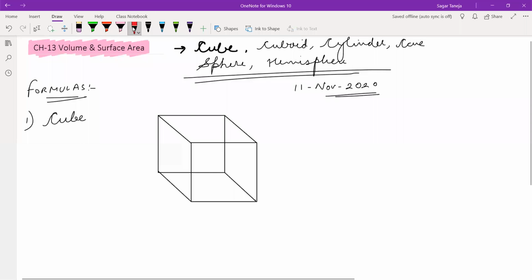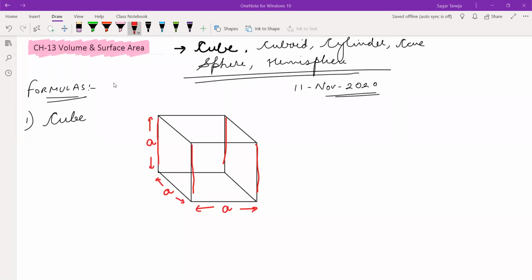So here is a cube in front of you. In a cube, all the sides are the same. This is length, this is breadth, and this is our height, and all are the same, A. We are going to note this: length, breadth, and height are all the same. How many heights are there? 1, 2, 3, and 4. These 4 pillars represent the height of the cube.